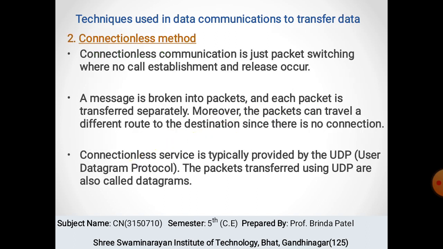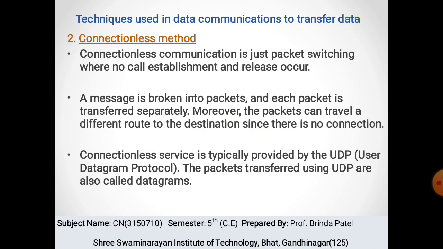Now the connectionless method. Connectionless service is a method of data transmission between two computers in a different network. Connectionless service is also termed datagram service. This service is like the postal system, where each letter carries its source and destination address, and each one of them is routed through a different path.